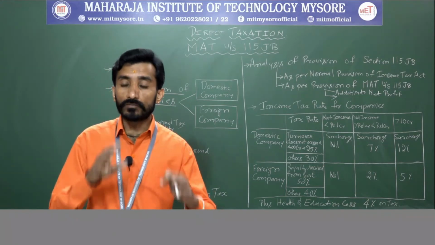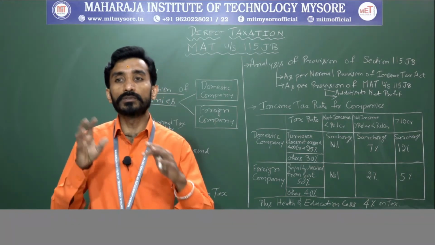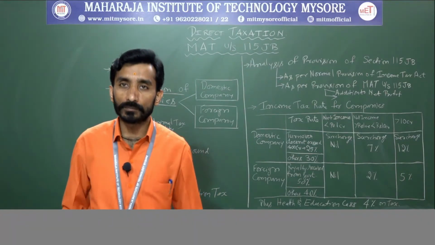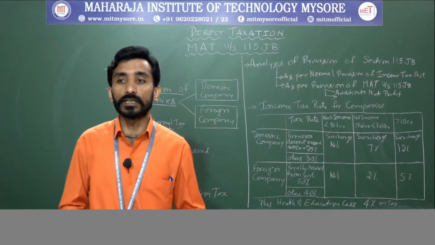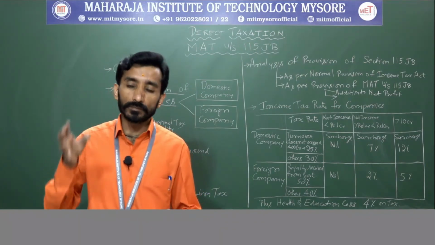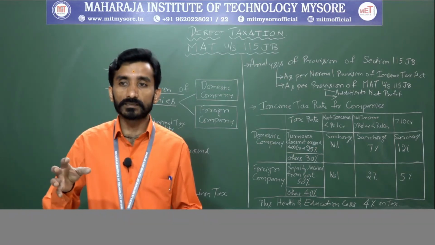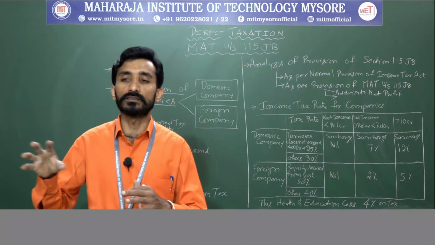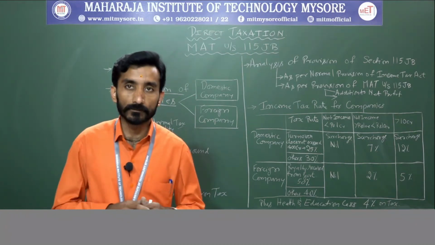Next one, brought forward loss or unabsorbed depreciation in any other companies, means normally who will be doing their business. At that point of time, amount of brought forward loss or unabsorbed depreciation, whichever is less, as per the books of account, that will be considered and it will be added back.